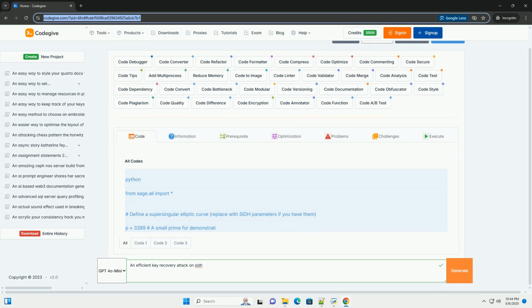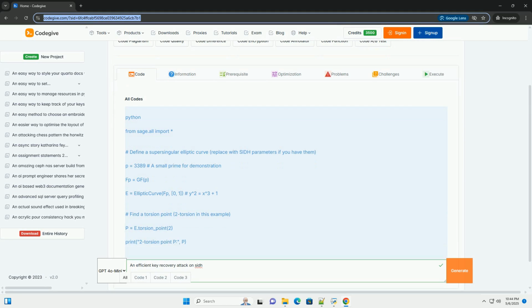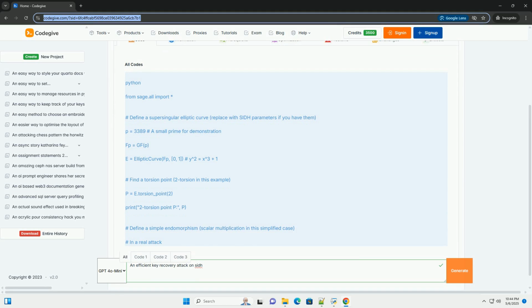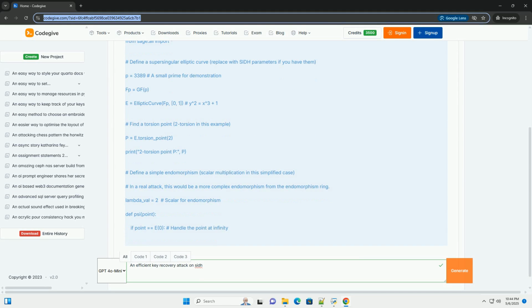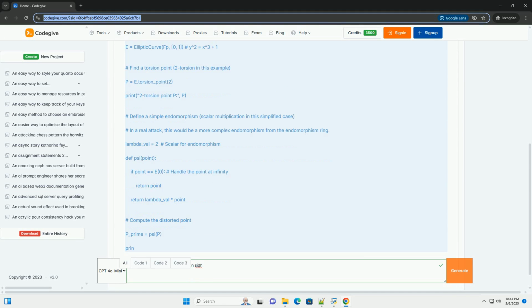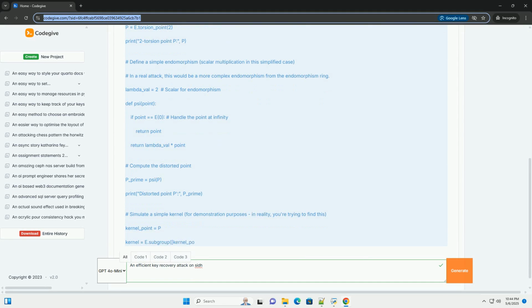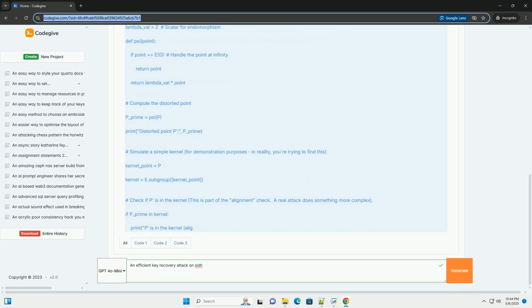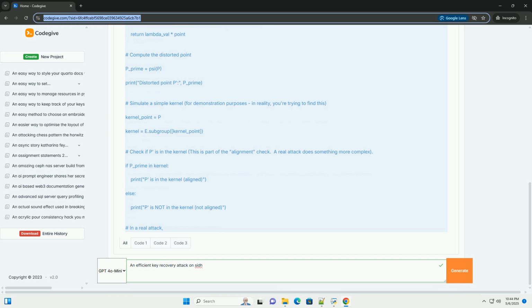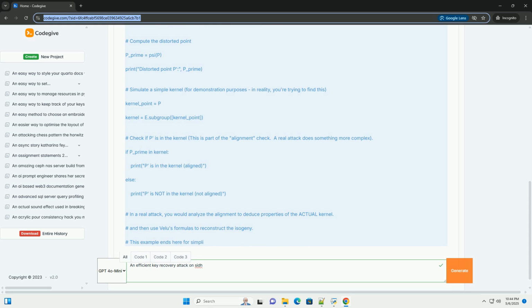Efficient key recovery attack on SIDH, a deep dive with code example, simplified for educational purposes. This tutorial delves into the practical aspects of an efficient key recovery attack on SIDH, supersingular isogeny Diffie-Hellman key exchange. We'll cover the mathematical foundation, the attack methodology, and a simplified code example demonstrating the core principles.